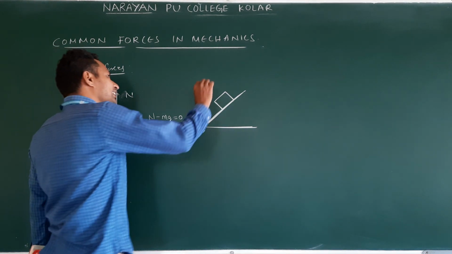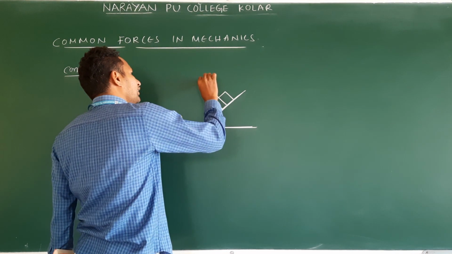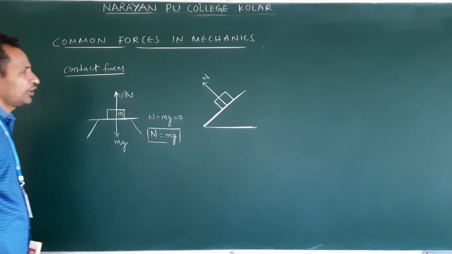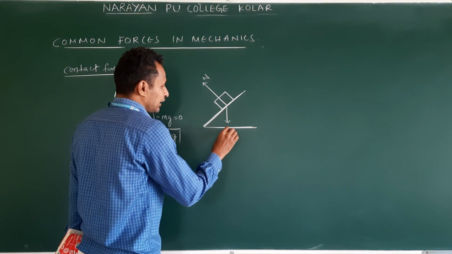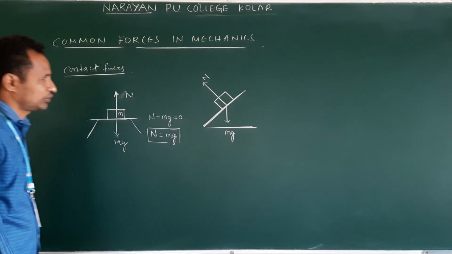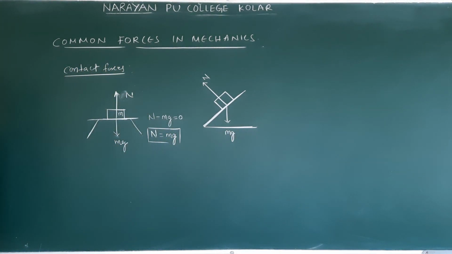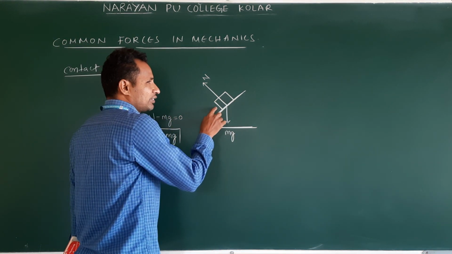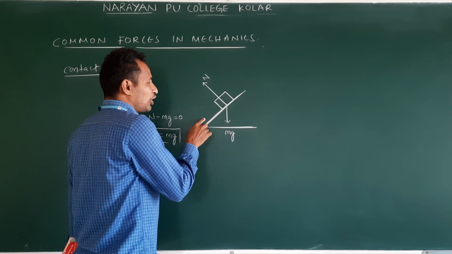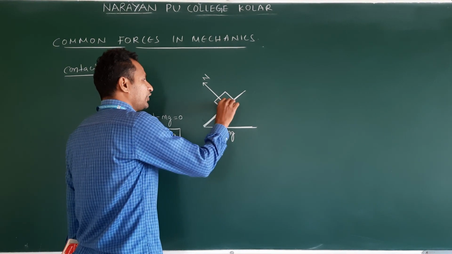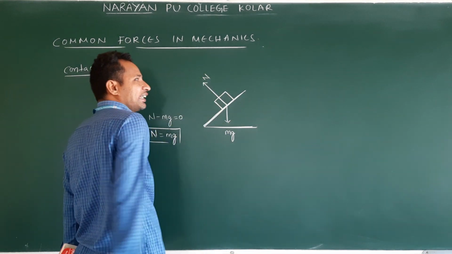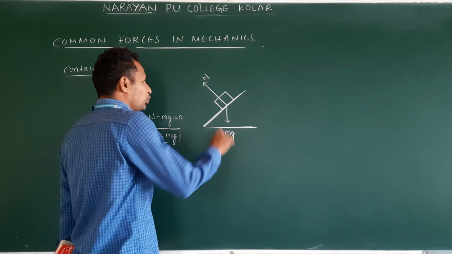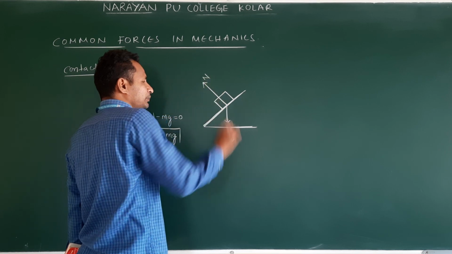So normal reaction acts, according to the definition, perpendicular to the contact surface. And another force is what? Mg acts downwards. Okay? Clear? Here the object slides down. Understand? The object will not move along the normal reaction direction. Clear? What does it mean? Along this direction it is balanced. So what is the component which is balancing here?